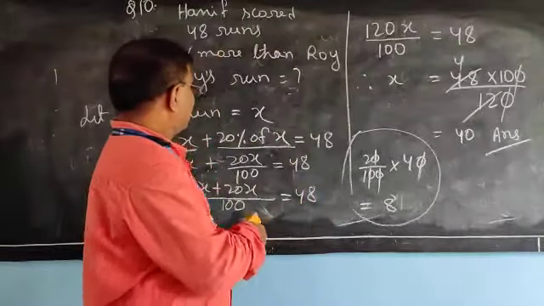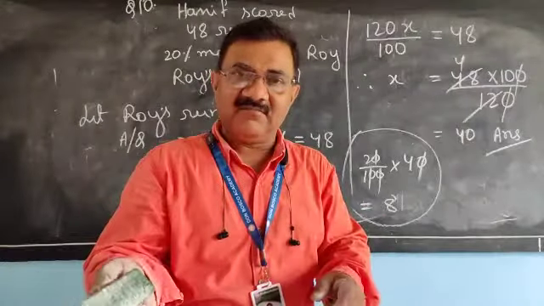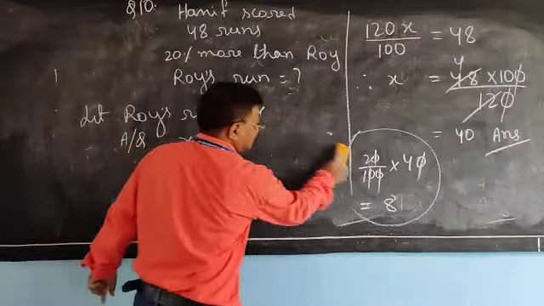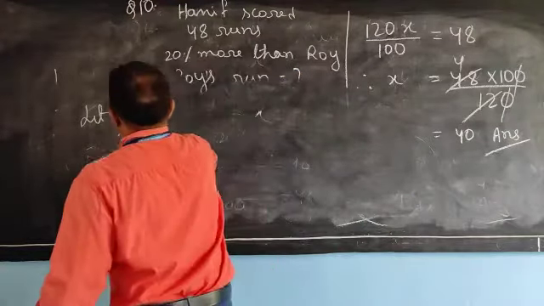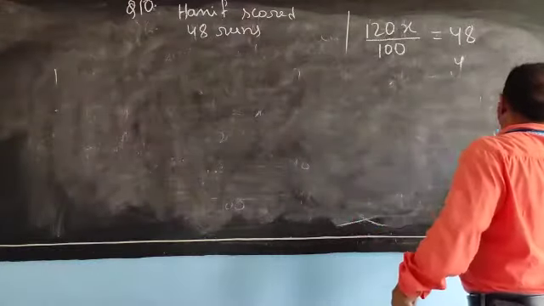This type of question may be asked another way.